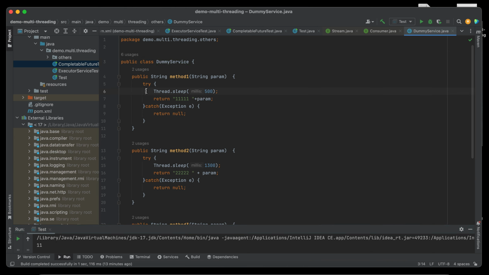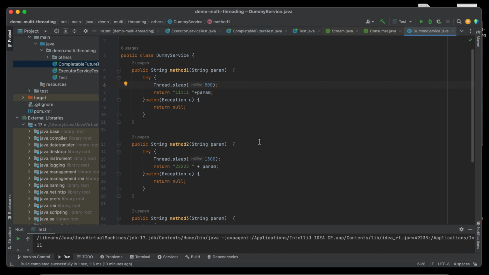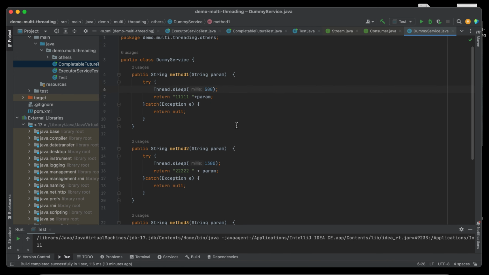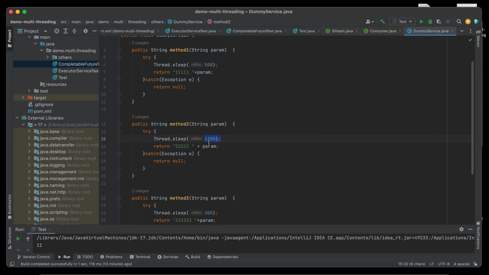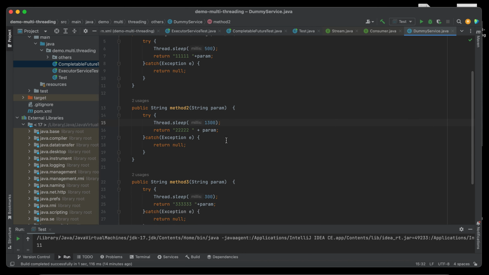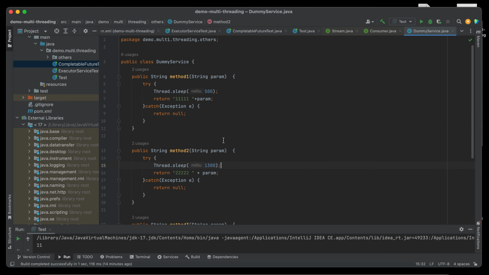I put a random delay in them: for method 1 it is 500 milliseconds, method 2 is around 1300 milliseconds, and for method 3 it is around 300 milliseconds. So they have a delay.